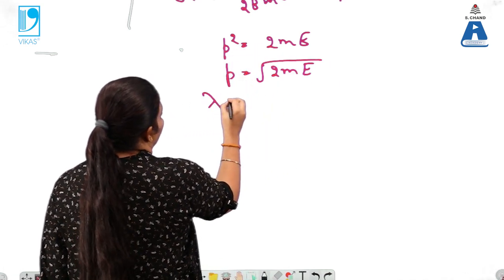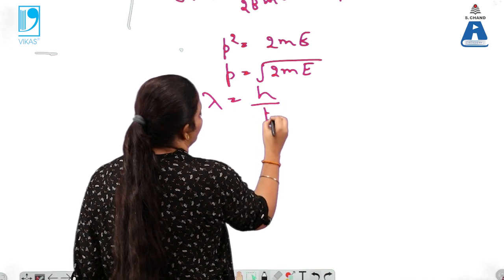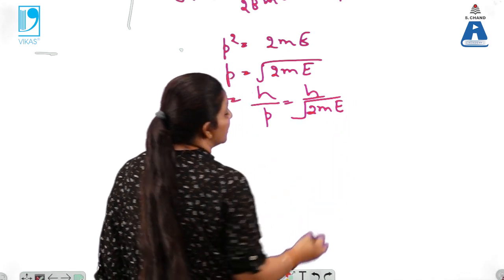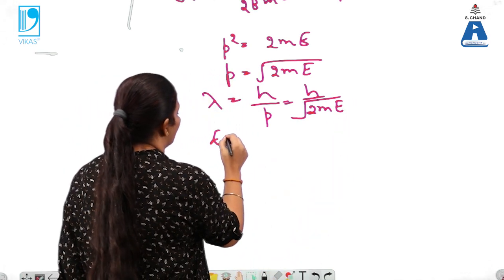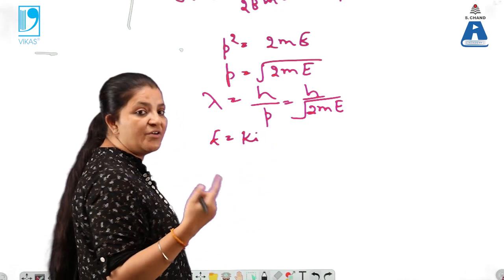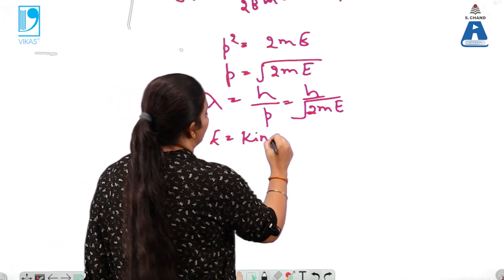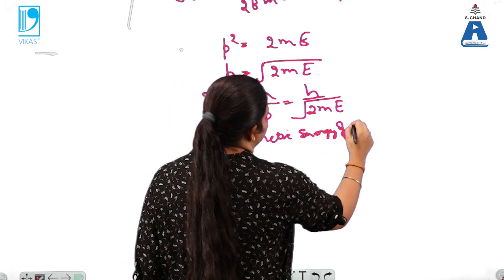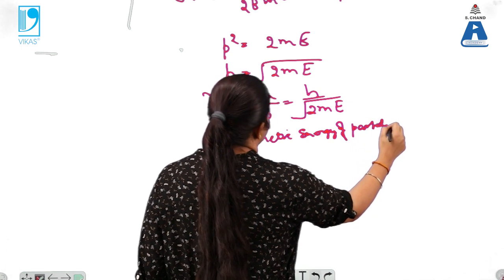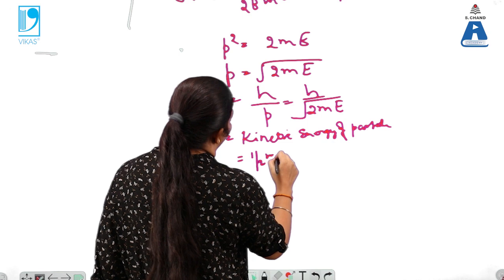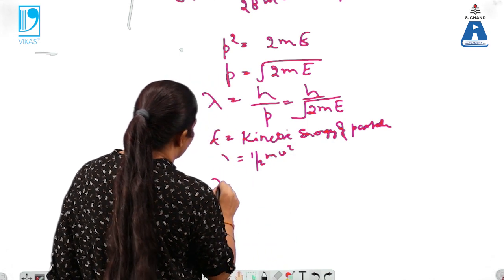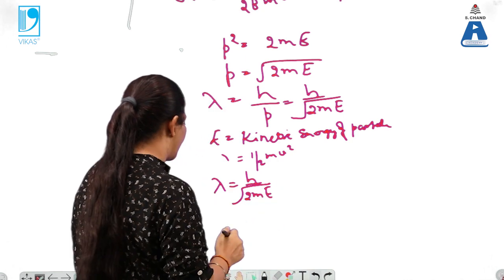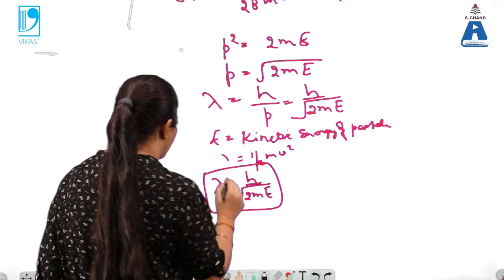So we can write lambda equals H upon P, that is equals H upon under root of 2m into E. What is E here? That is the energy of the particle. Now the particle is moving, so its energy equals kinetic energy, which is half m V square. So lambda equals H upon under root 2m into E. What is m here? That is the mass of the particle. So this is another expression for the wavelength.